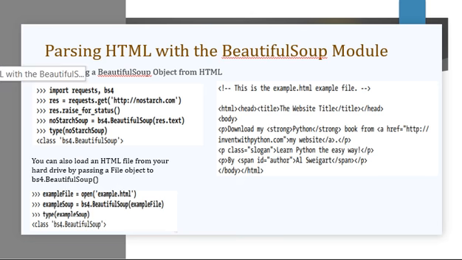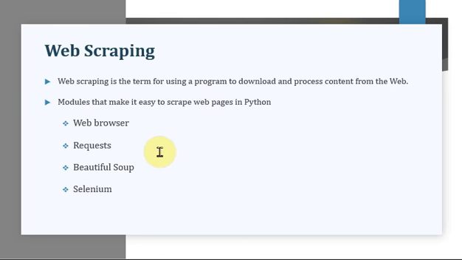Next, out of the four modules, that is web browser, request, beautiful soup, and selenium, we are done with two modules, that is web browser and request. For web browser, you have to speak about the open function, and you just have one program, mapit.py, wherein whatever argument you have passed in the command line, that particular address location will be opened in Google Maps. That is what happens under web browser. You just have only that much.